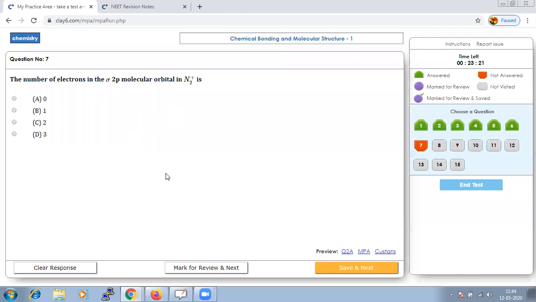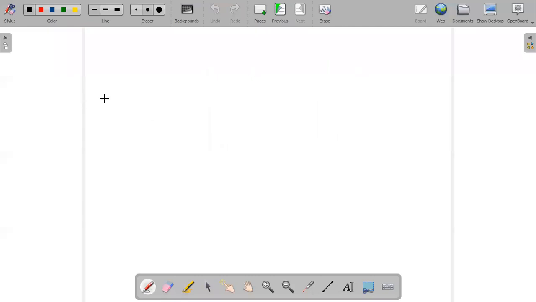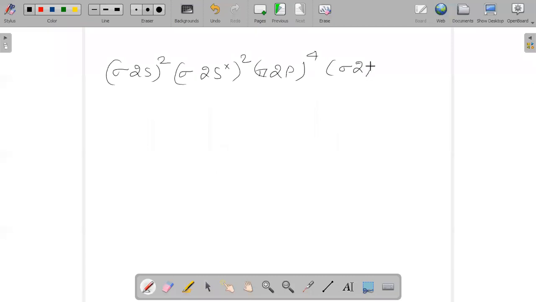Next is the number of electrons in the sigma 2p orbital in N2 plus. When we are talking about the molecular orbital configuration, the electrons present would be: sigma 2s, 2 electrons; sigma 2s star, 2 electrons; pi 2p, 4 electrons; and sigma 2p, 1 electron.